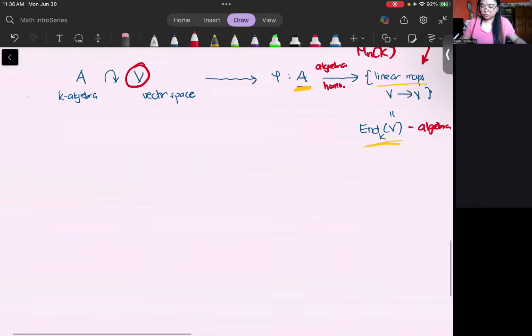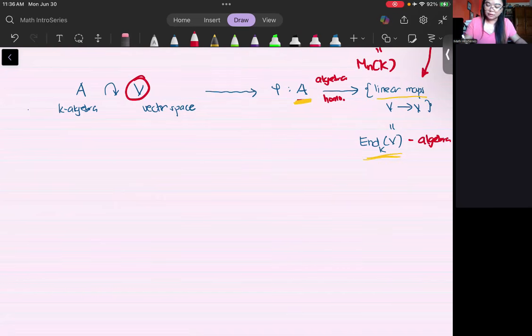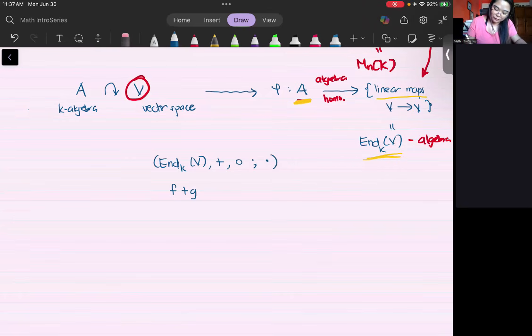So to just briefly tell you what I think is already there in the prerequisite notes, this guy is an algebra. So the space of endomorphisms from a vector space to itself is an algebra under addition, composition, and scalar multiplication. So addition of two mappings, we know that you just take the sum of the images of each one of them. So f of v plus g of v.